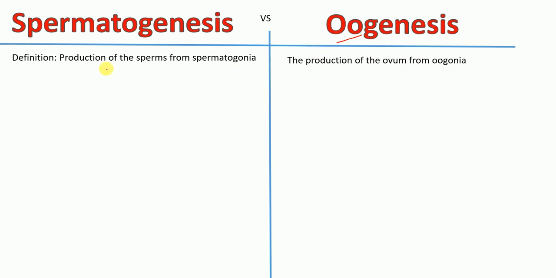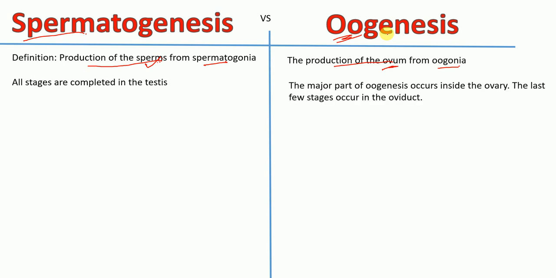Spermatogenesis is the process of production of sperms, as the name suggests, from spermatogonia. It occurs in males. Sperms are produced by males, whereas oogenesis refers to the process of production of ovum, O for ovum, from oogonia. This is the production of sperms, spermatogenesis, whereas the production of ovum is oogenesis.